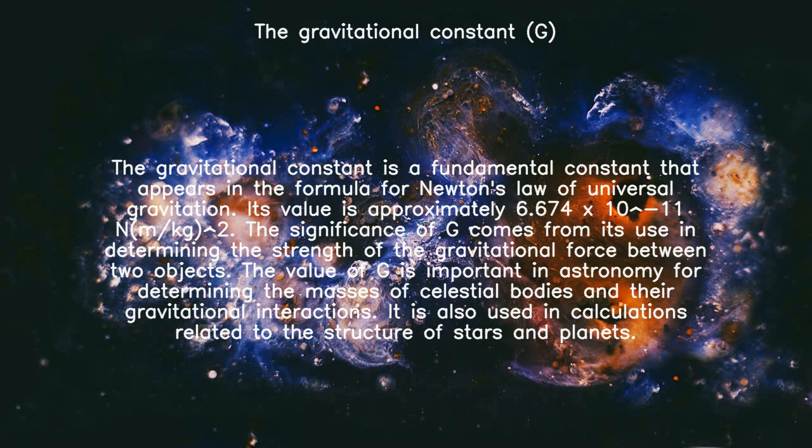objects. The value of G is important in astronomy for determining the masses of celestial bodies and their gravitational interactions. It is also used in calculations related to the structure of stars and planets.